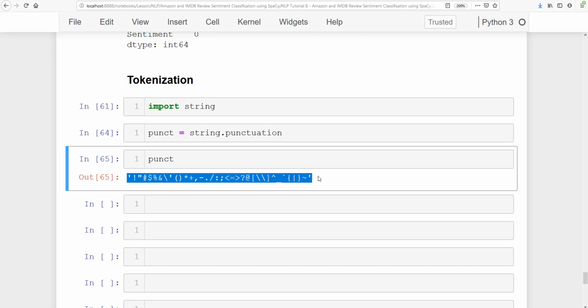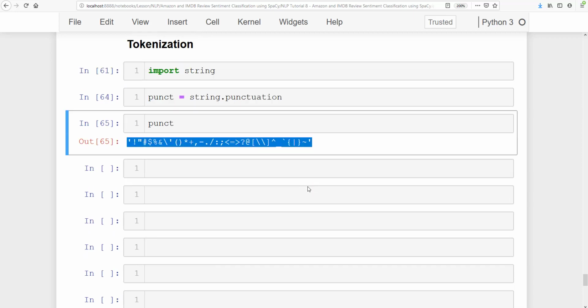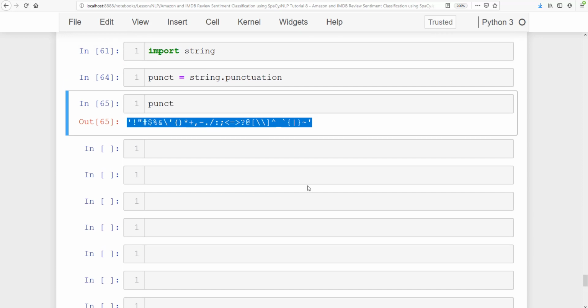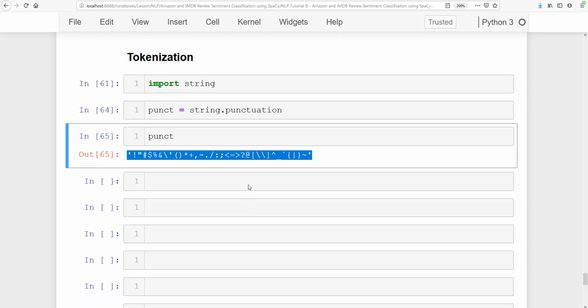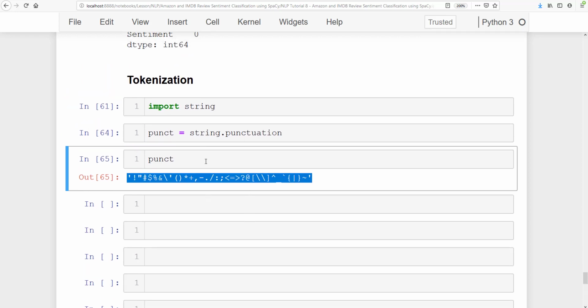Perfect. Now I'm going to write a function for data cleaning. So how will the data cleaning work? The data cleaning will check if a word is a stop word, as we have done earlier in this lesson, and if it is not a stop word, and if it is not a punctuation, and if it is not a proper noun, that means like a name, etc., then it will be converted into lower case format.